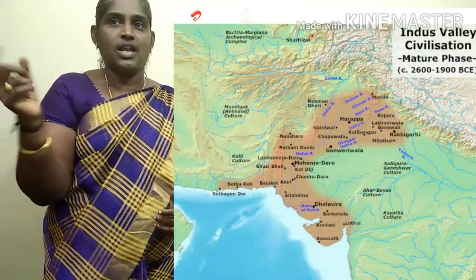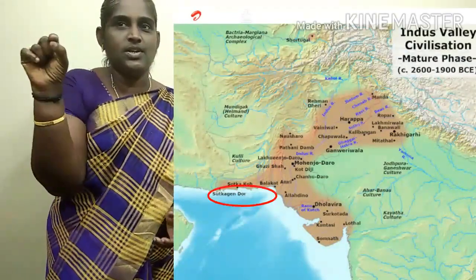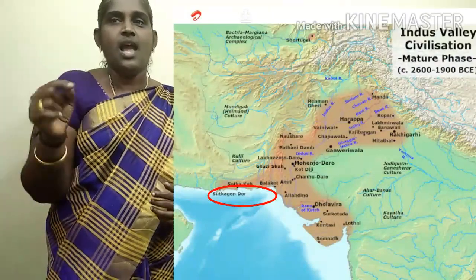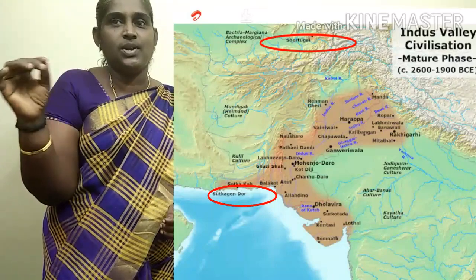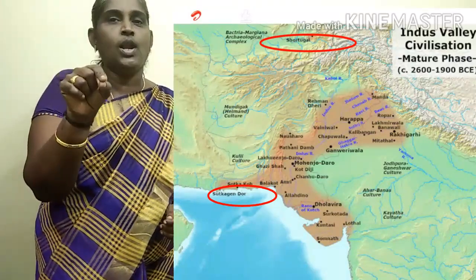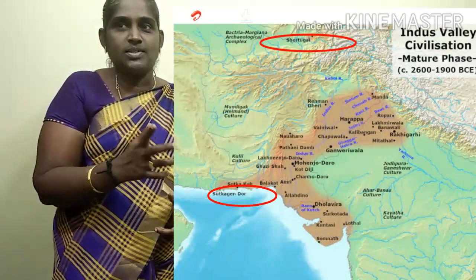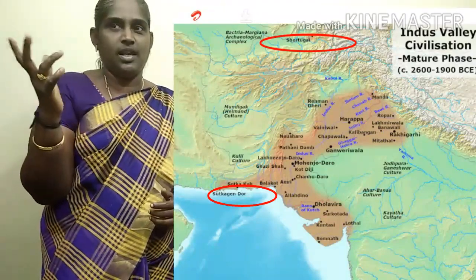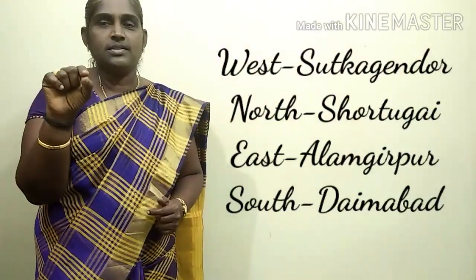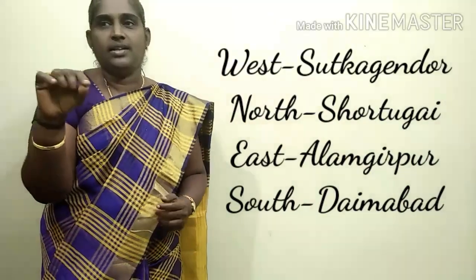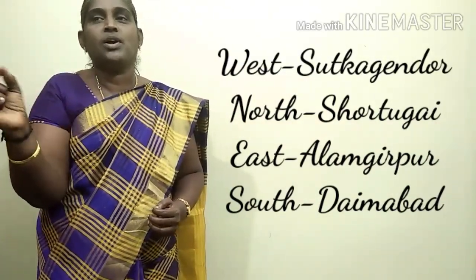Its boundaries: on the western side Sutkagendor, on the northern side Shortugai, on the eastern side Alamgirpur, and on the southern side Daimabad.